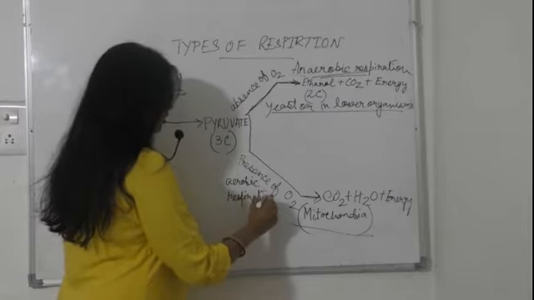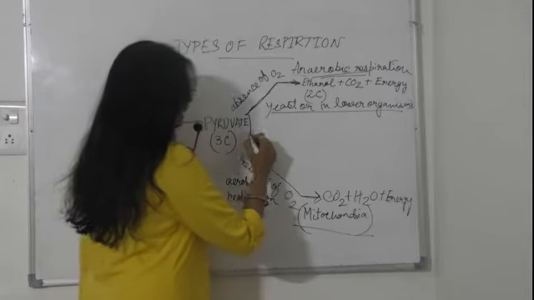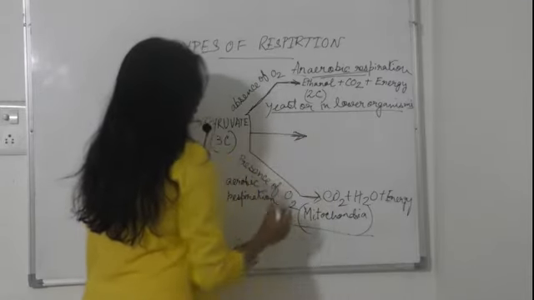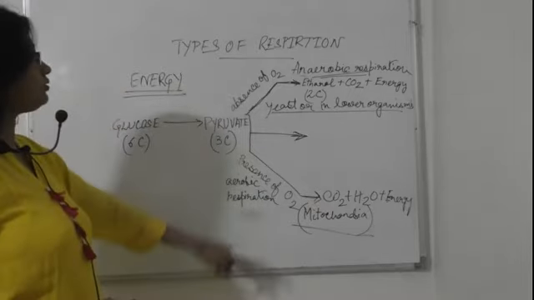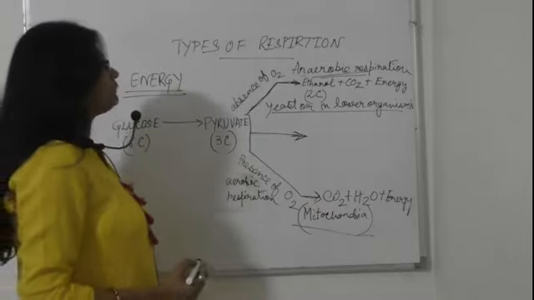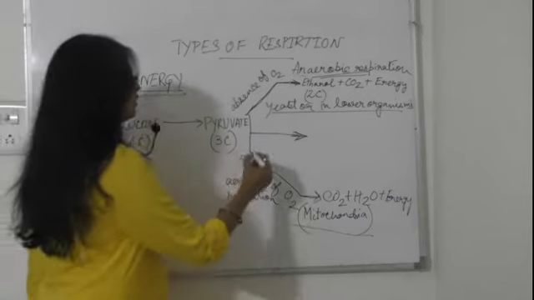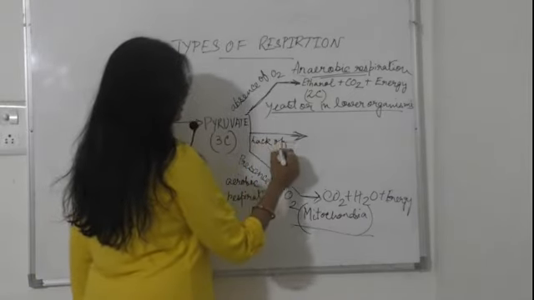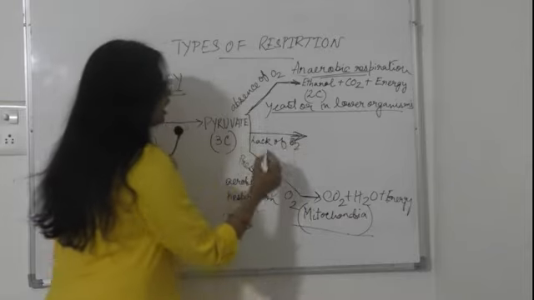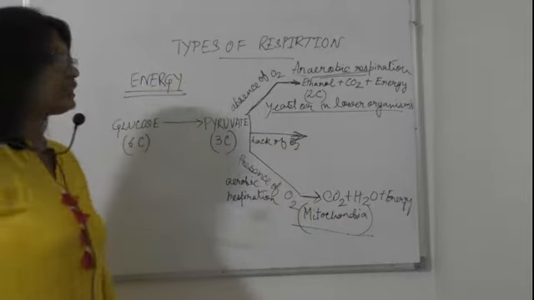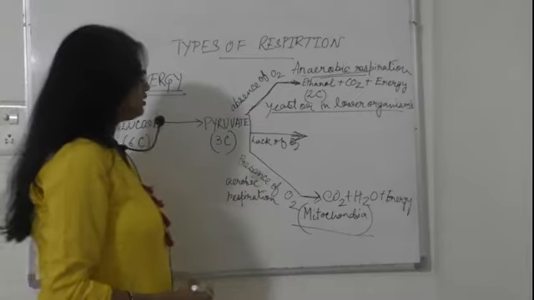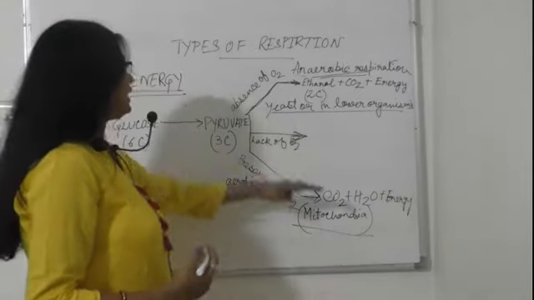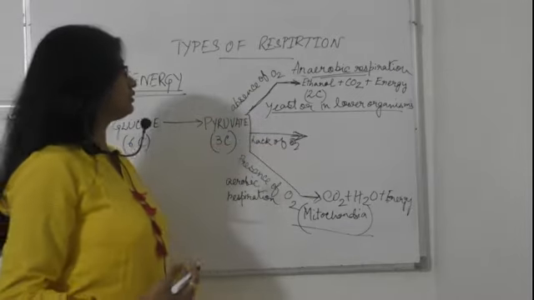Now, there is one special case also, where the respiration happens in lack of oxygen. It is not absence of oxygen, it is not a sufficient amount of oxygen, it is lack of oxygen.